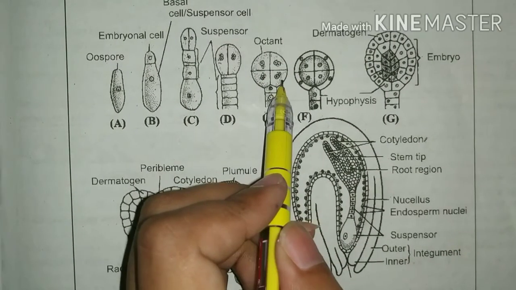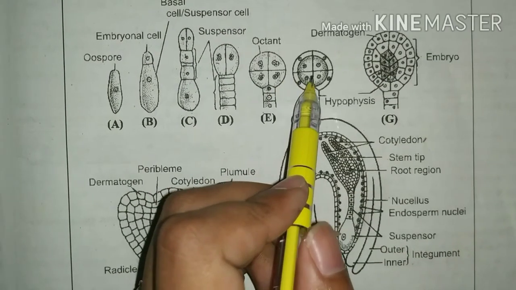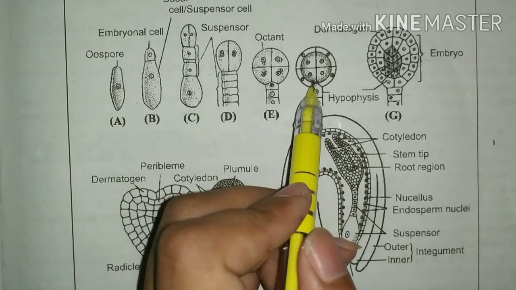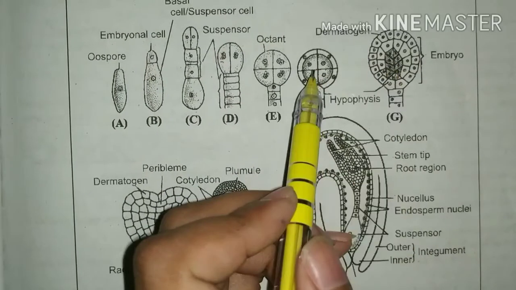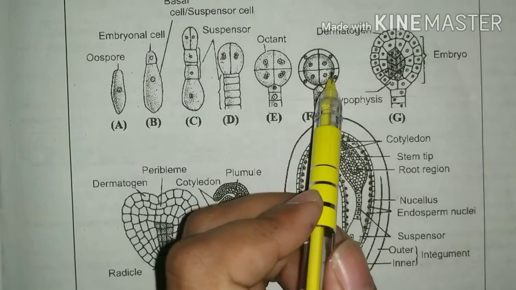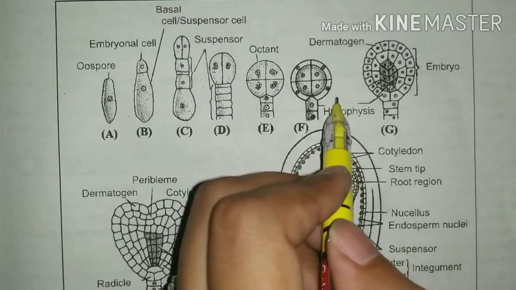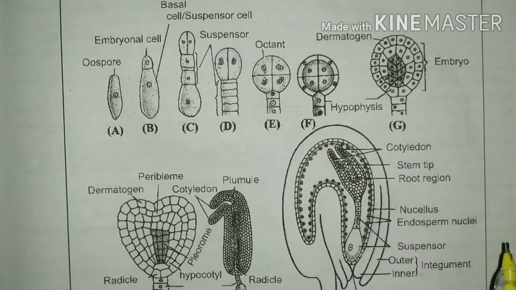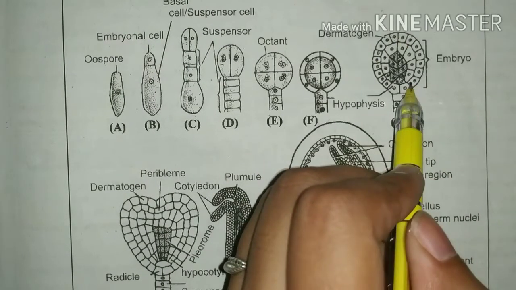After this, another division takes place in the octant embryo and forms a globular stage of the embryo inside the dermatogen. It means epidermis formation takes place. Further, a complete globular stage of the embryo is formed.